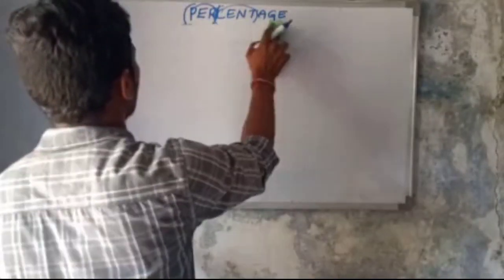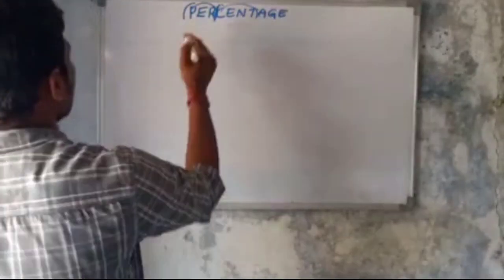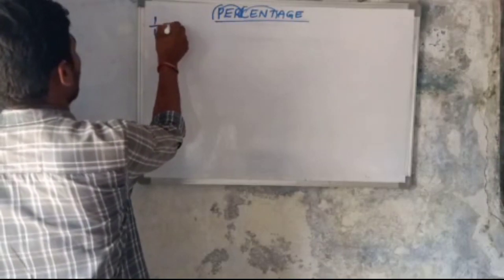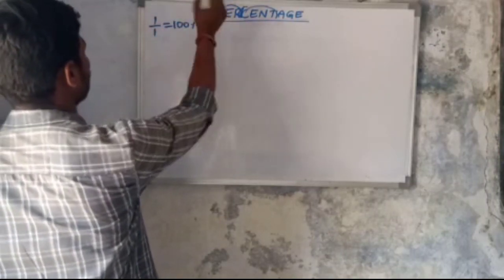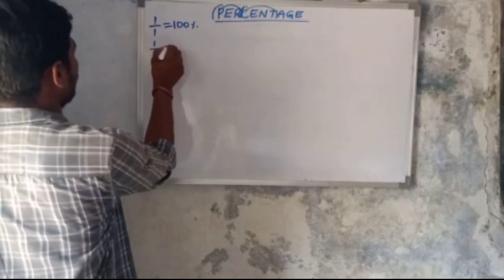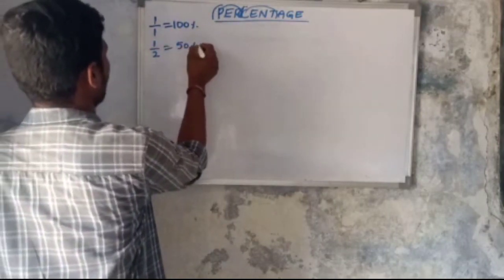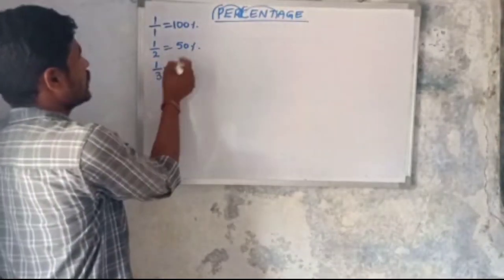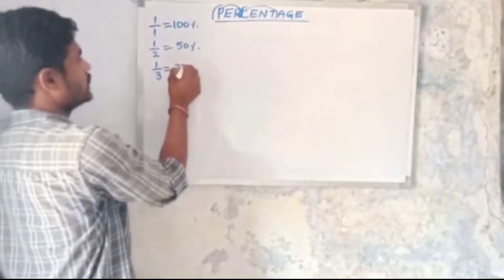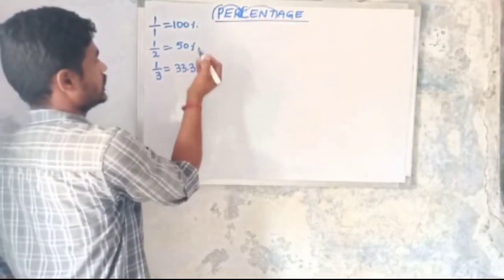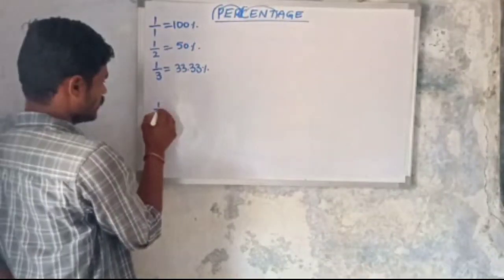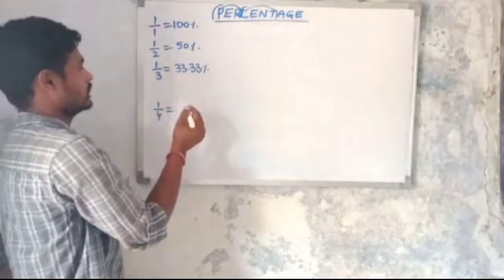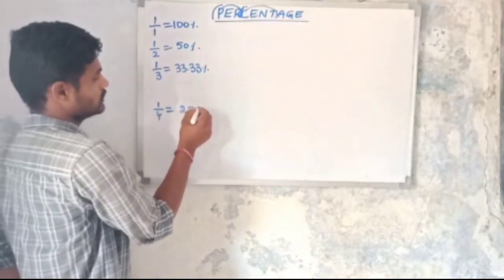Okay, see here, 1 by 1 equals 100%. Then 1 by 2 equals 50%, so I am dividing by 2. Then 1 by 3 equals 100 by 3, which equals 33.33%. Then 1 by 4 equals 100 by 4, so 25%.